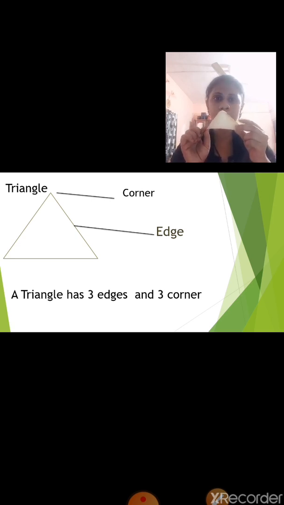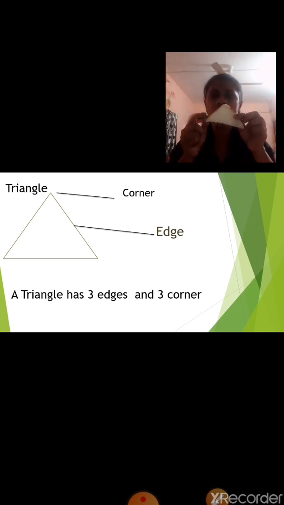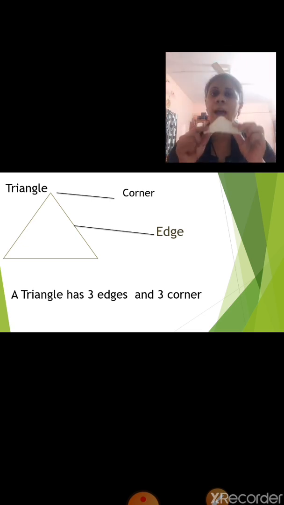Now, let us count the edges of a triangle. 1, 2, 3. How many edges does a triangle have? A triangle has 3 edges. Now, let us count the corners. 1, 2, 3. So, a triangle has 3 edges and 3 corners.